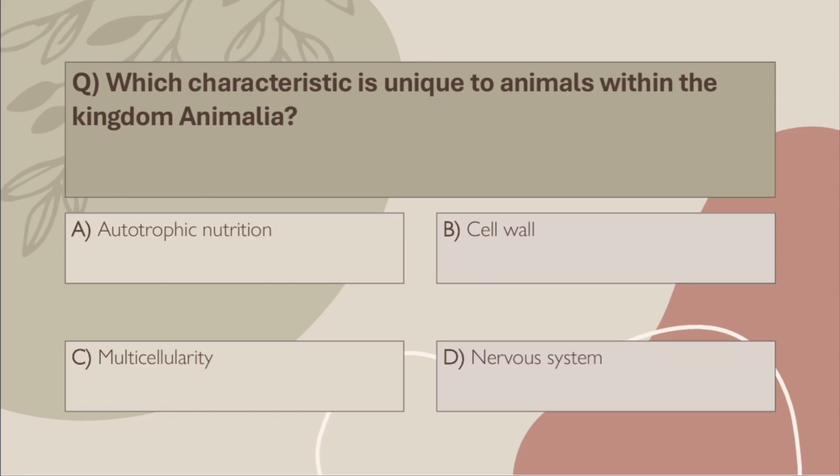Q43. Which characteristic is unique to animals within the kingdom Animalia? A. Autotrophic nutrition, B. Cell wall, C. Multicellularity, D. Nervous system. Correct answer, D. Nervous system. Only animals have a well-developed nervous system among the five kingdoms.